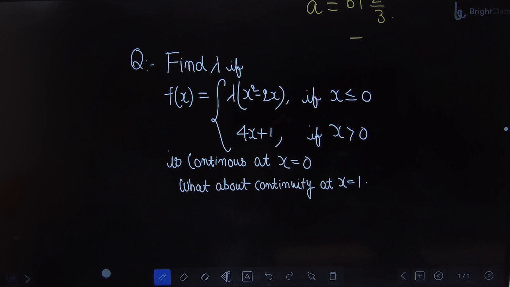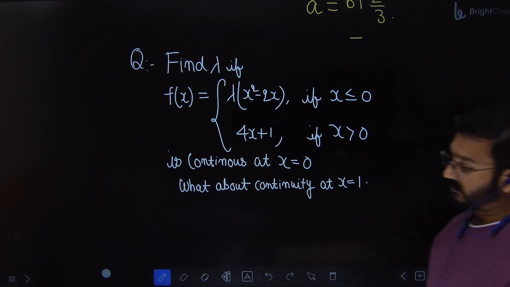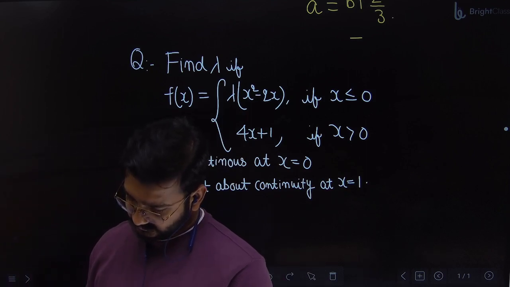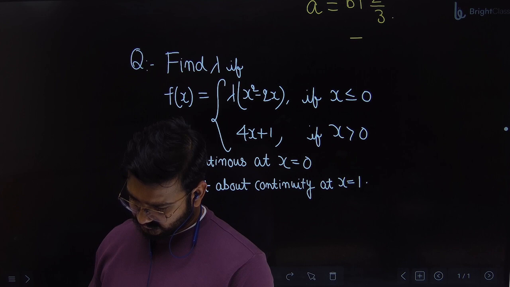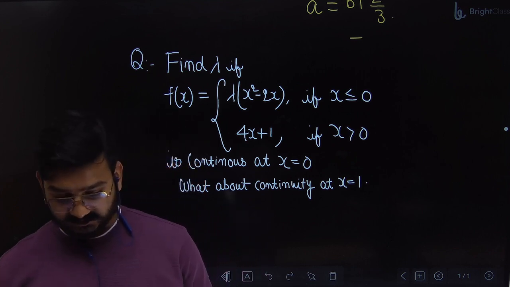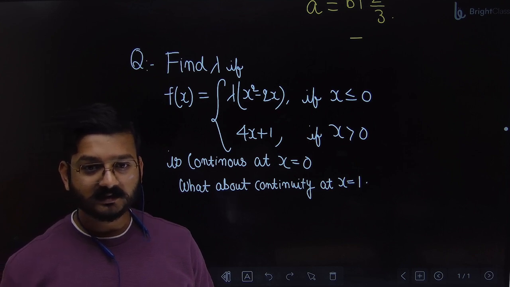Did I write the question wrong? One second, let me check the question. Anyone else has a maths textbook? Check the exercise. Anyone has a maths book? Anyone else? No one.